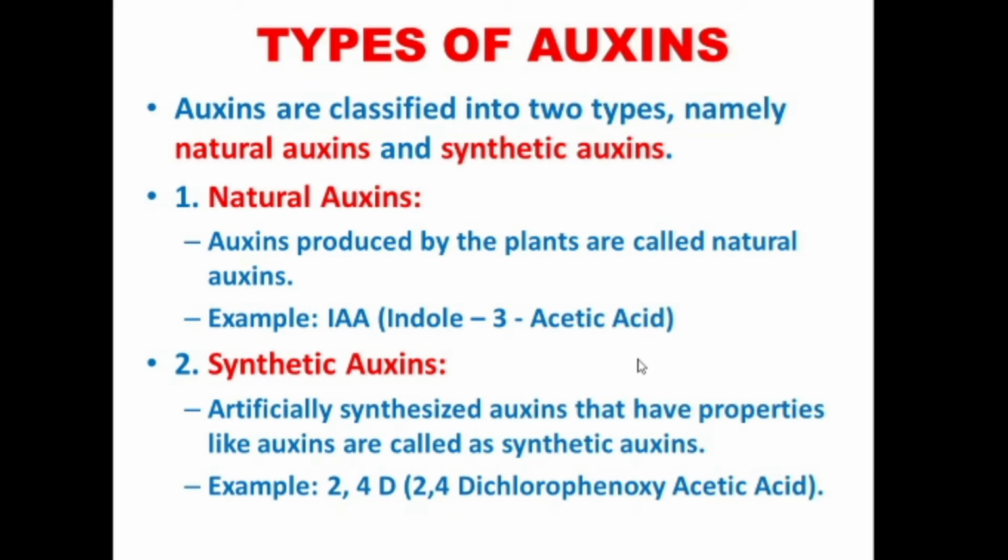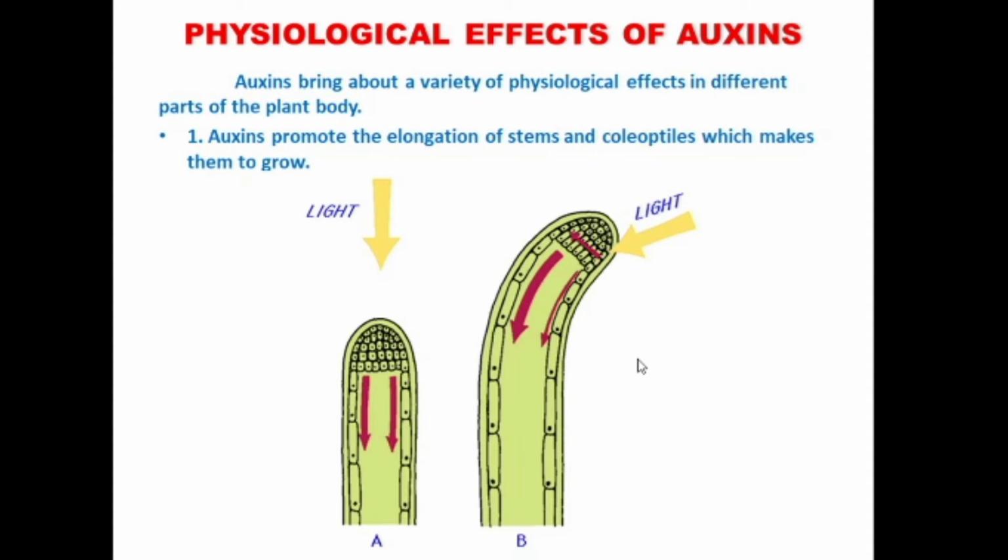Example, 2,4-D, that is 2,4-dichlorophenoxyacetic acid. Then physiological effects of auxins. Auxins bring about a variety of physiological effects in different parts of the plant body. So auxins are very important chemical substances.